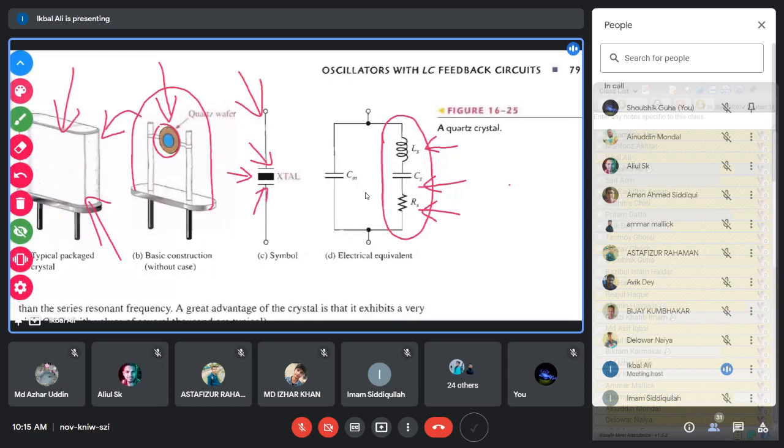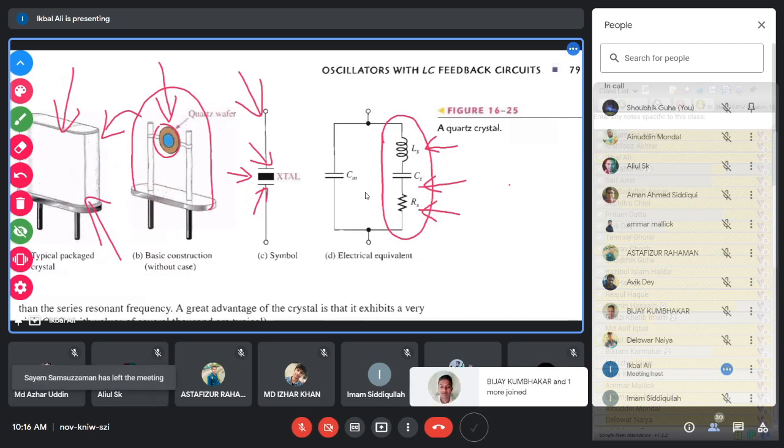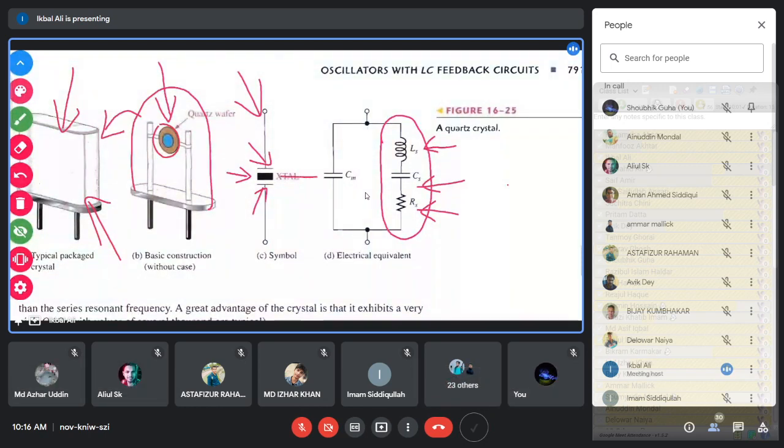So these are the three elements of the series LCR circuit. Mainly the dark portion in the middle, that is, the crystal, has this equivalent circuit Ls, Cs, Rs, the series LCR circuit.